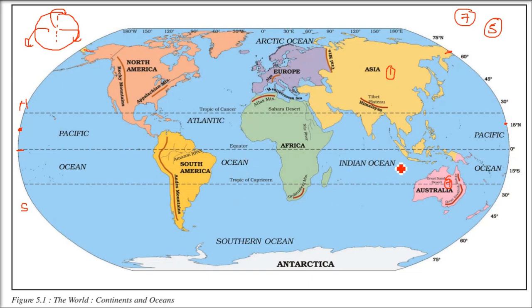Then we have the Indian Ocean. It is named after India. And then the Arctic Ocean at the North Pole, and at the South Pole we have the Southern Ocean, just above Antarctica.